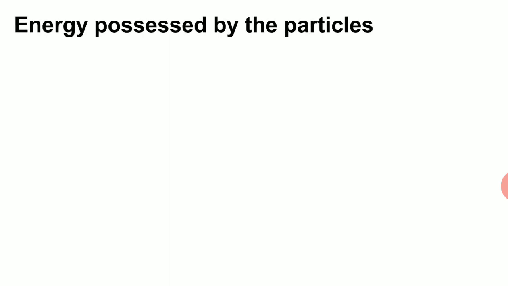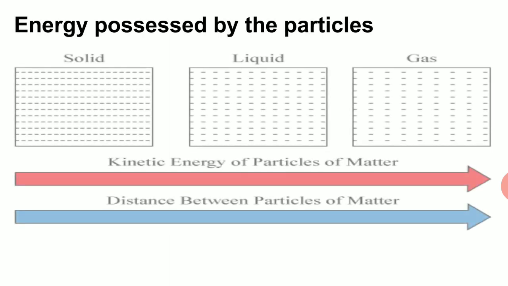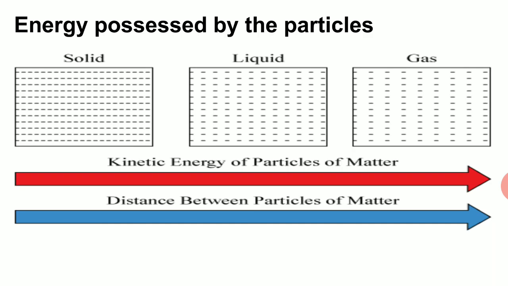Energy possessed by particles. Now in solid, liquid and gas, as we see, the distance between the particles goes on increasing. As the distance has increased, the kinetic energy is also more. We know solids vibrate about the mean position. In liquids, they have continuous motion, and in gases they have random motion.